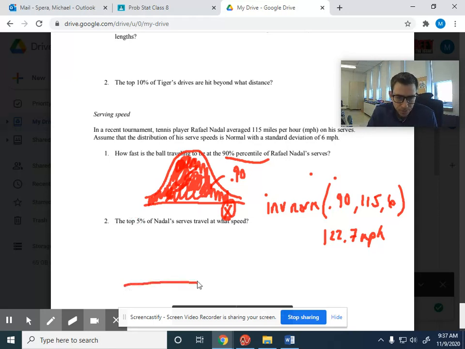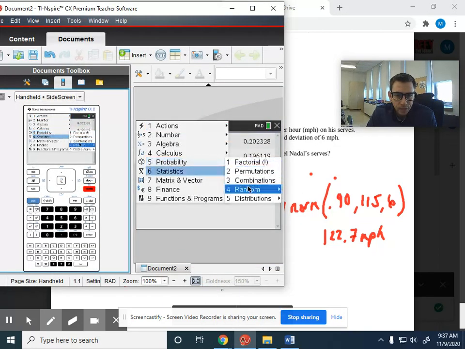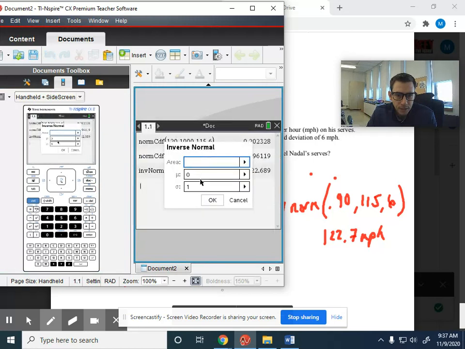So I would continue to suggest drawing the curve. And this might be a good illustration as to why that would help us. But the top 5%, that would be these people up here, the top 5. All right. Now, I'm going to do this problem incorrectly to prove a point. But we would hit menu 553. And some of you right now might be thinking, all right, area is 0.05, 5%.